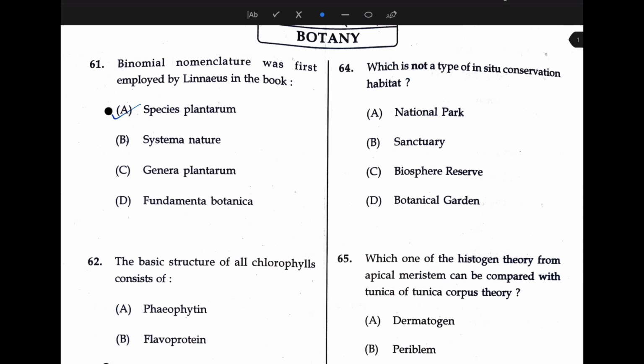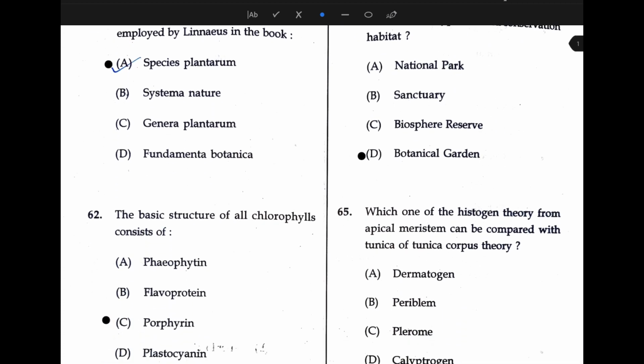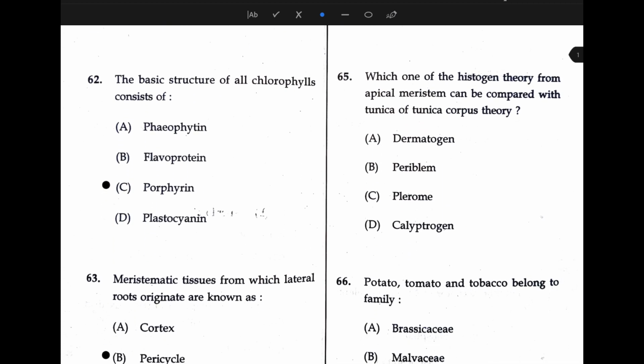Which is not a type of in situ conservation? The answer is botanical garden. Botanical garden is not an example of in situ conservation. Which one of the histogen theory from apical meristem can be compared with tunica of tunica corpus theory? The answer is dermatogen.